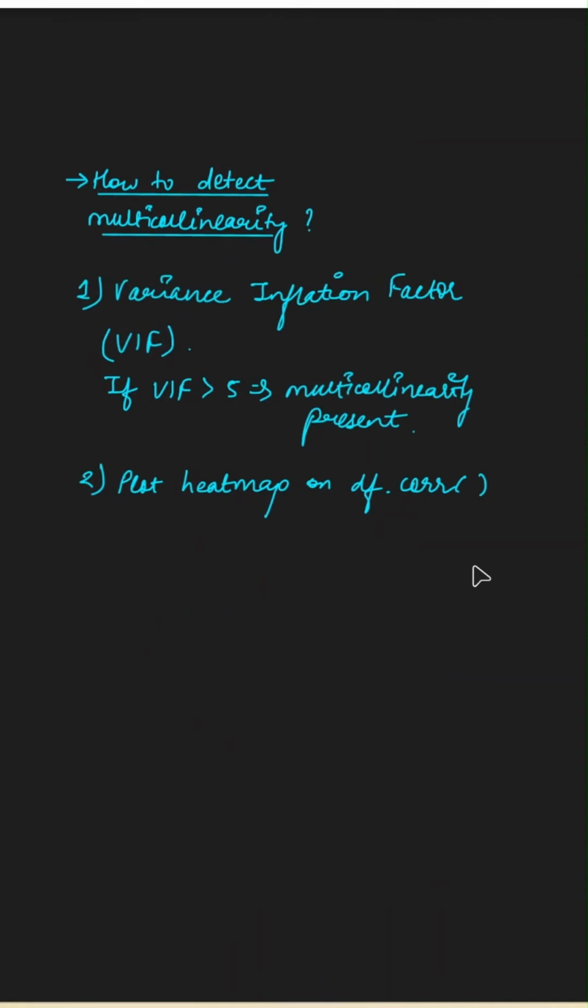There are again two ways to detect multicollinearity. First one is called variance inflation factor, VIF. If VIF is greater than 5, then we say multicollinearity is present. And the second is to plot a heat map on df.corr, which is the correlation matrix of the data frame.